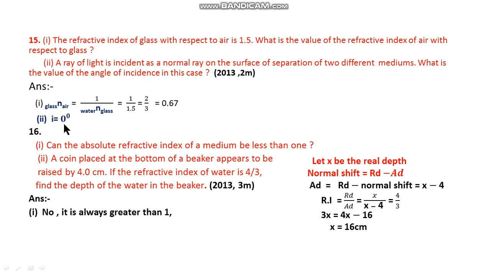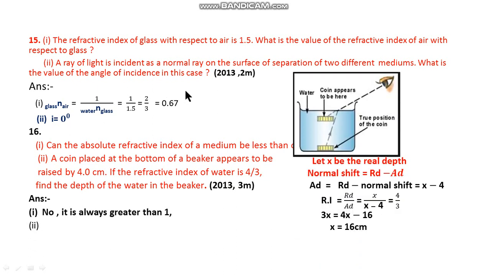Okay, now next, a coin placed at the bottom of a beaker appears to be raised by 4 cm. If the refractive index of water is 4 by 3, find the depth of the water in the beaker. See here what is given. A coin is placed at the bottom of water.